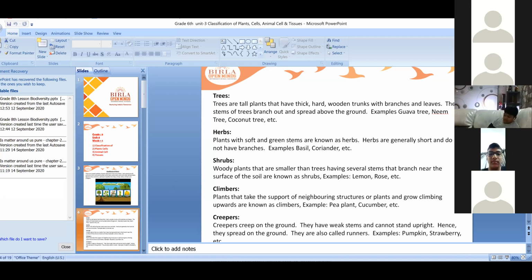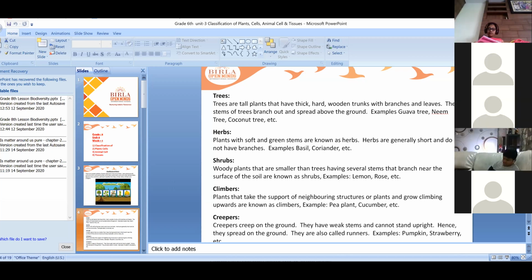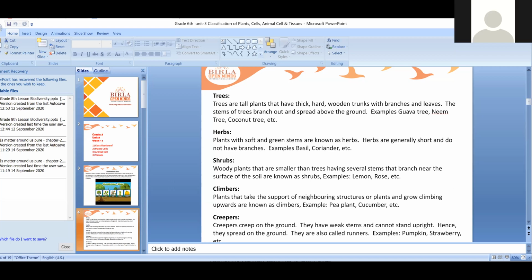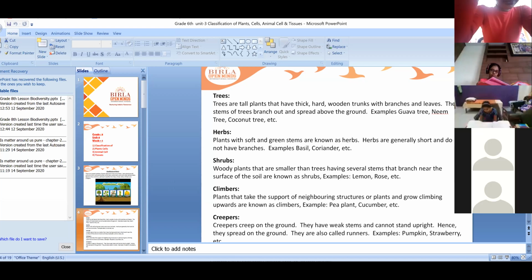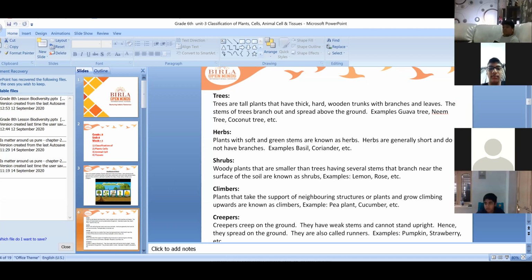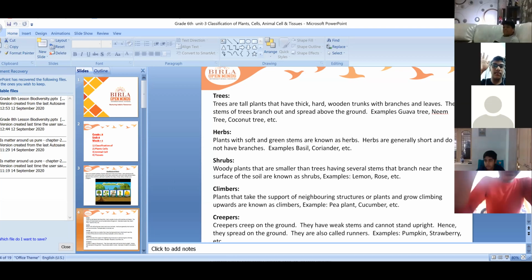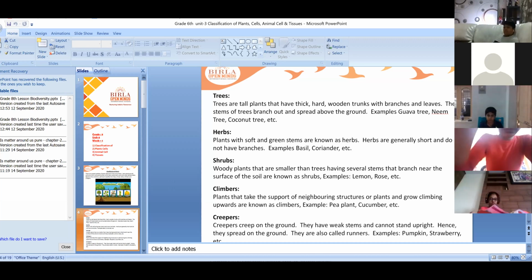Hitansh, can you tell me? I'll unmute you, Hitansh. What is the main important part? Root, ma'am. Yes, root. Thank you. Root is the main important part of the plant.